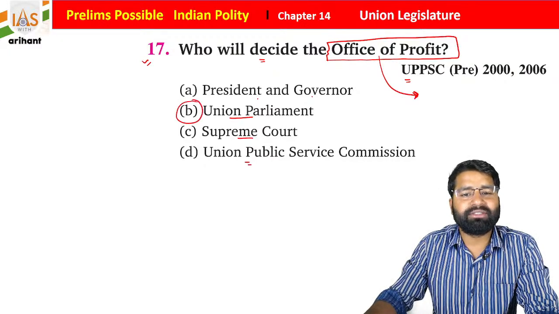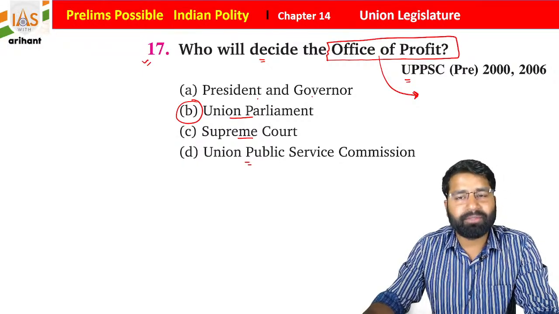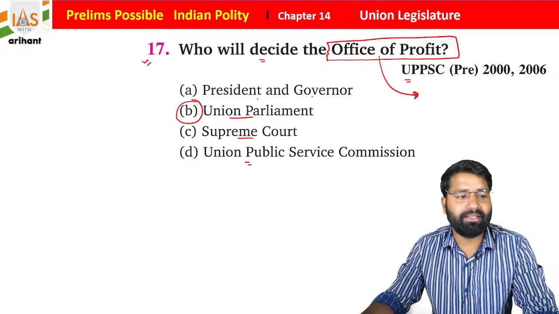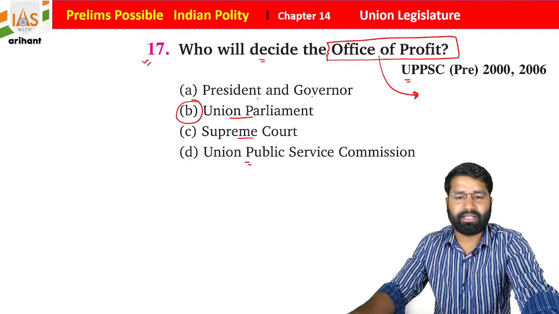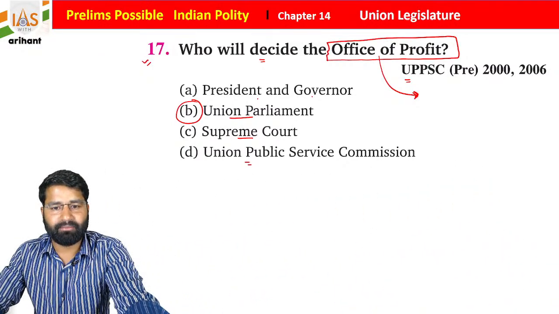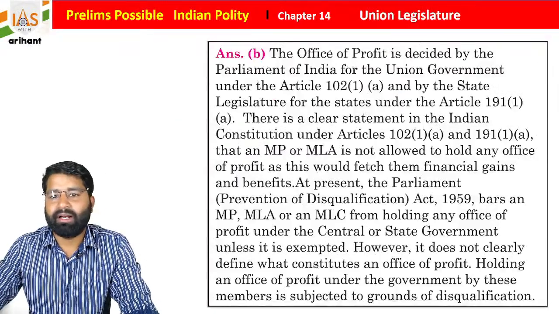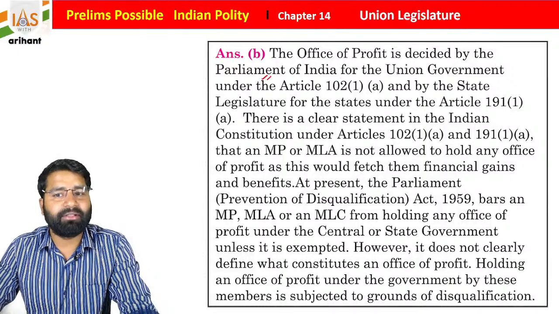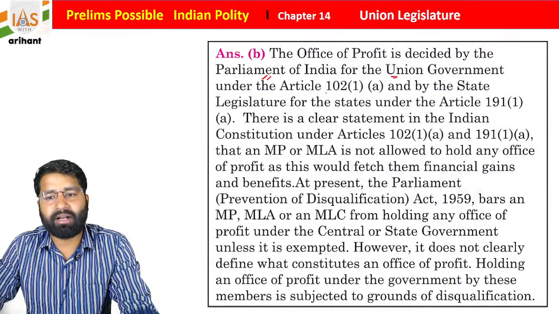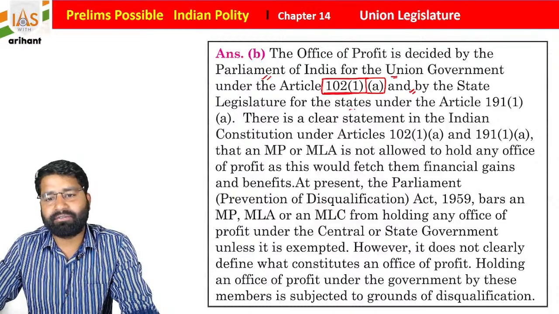So basically, students, this is the Union Parliament. I'm going a little fast for this question because the explanations are very well arranged here, so going with the explanation will be better, everyone. Let me show you the explanation portion. The office of profit is decided by the Parliament of India for the Union government under Article 102 Clause 1 Subclause A, and by the state legislature of the state under Article 191 Clause 1 Subclause A.